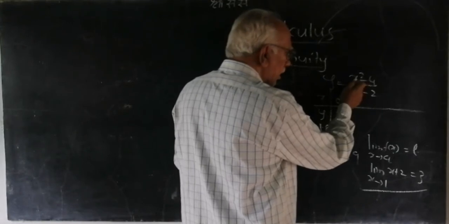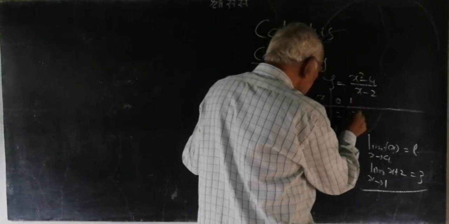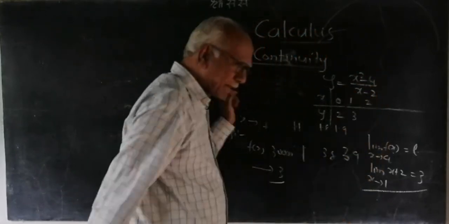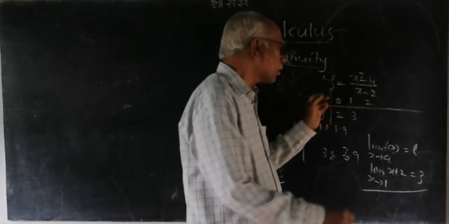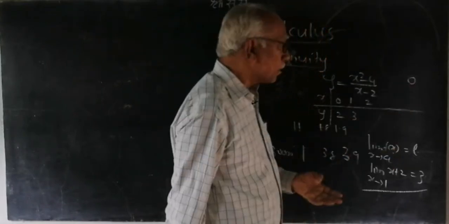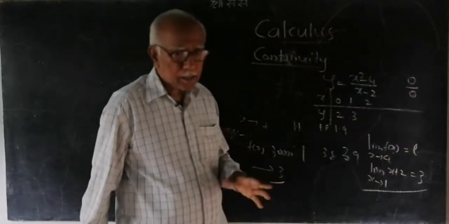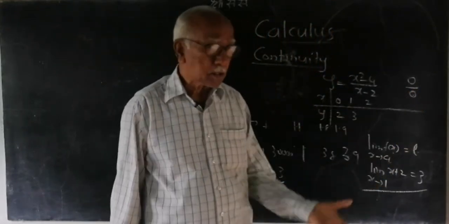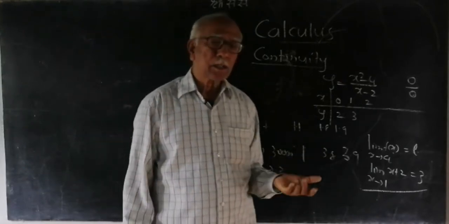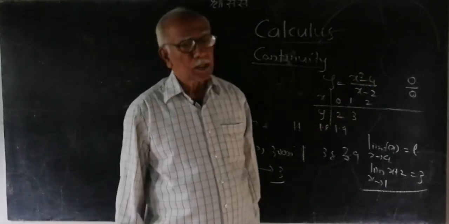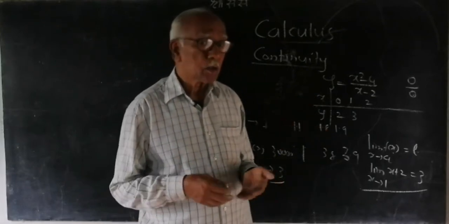X is equal to 1: 1 minus 4 is minus 3, 1 minus 2 is minus 1, so it is 3. Now x is equal to 2. We blindly put it because we have the custom of 0, 1, 2. So when we put this value, 2 square is 4, 4 minus 4 is 0. Okay, no problem. But here you see 2 minus 2 is also 0. We know that 0 divided by anything is 0, but 0 divided by 0 is not 0, because if anything is divided by 0, it is infinity. So now whether it is infinity or 0, it is known as indeterminate.